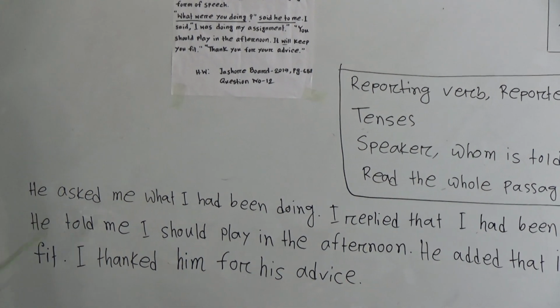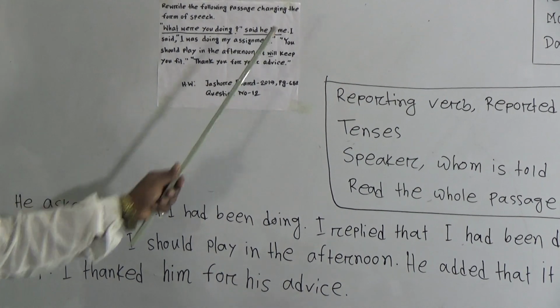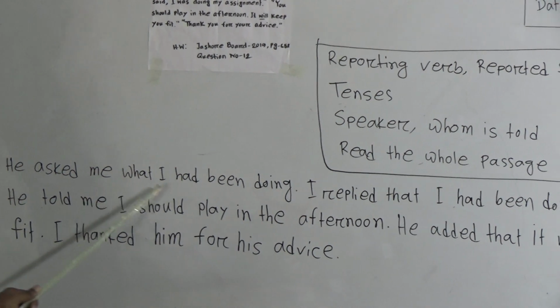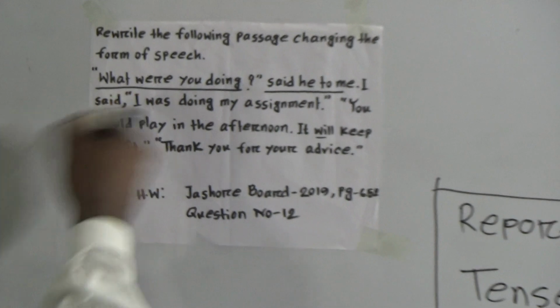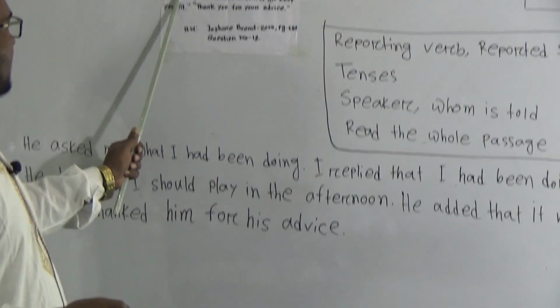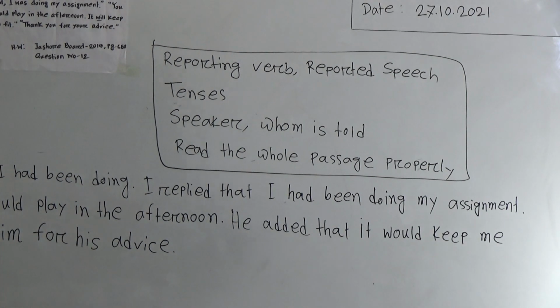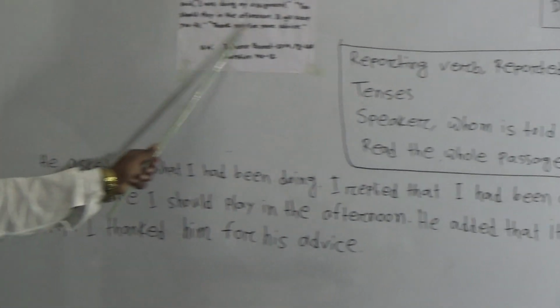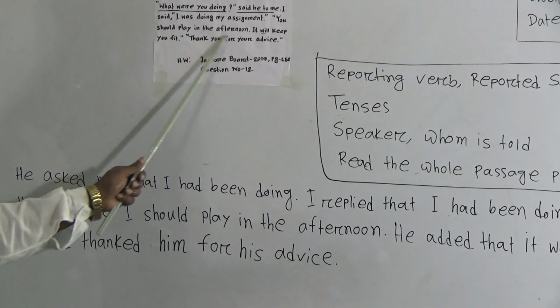Okay, look, this is the answer of this passage narration. I am telling you the answer again. What were you doing, said he to me. We have written this sentence in interrogative form. Look, he asked me what I had been doing. Dear learners, whenever it is a WH question, there will be no change in the word order. He asked me what I had been doing. I said I was doing my assignment. Here, I replied that I had been doing my assignment. Next, you should play in the afternoon. Here my friend is suggesting to me that I should play in the afternoon.